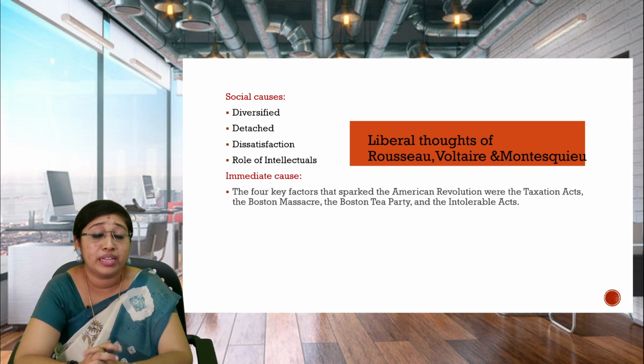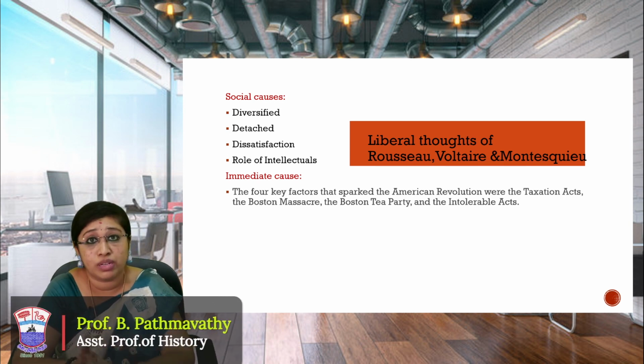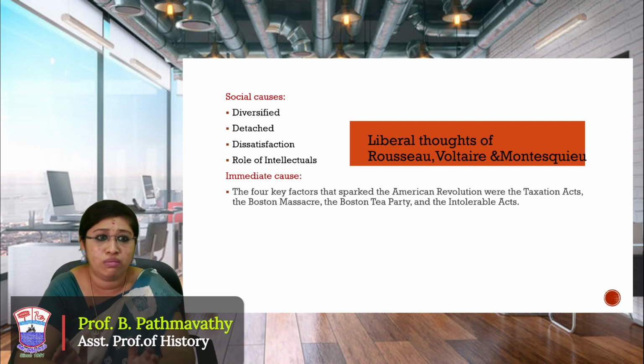And Benjamin Franklin was establishing so many philosophical societies in the name of Sons of Liberty and Daughters of Liberty, which started spreading all over the United States of America. So this is the role of intellectuals. They started to liberate the minds of people, they started to enlighten the people's minds.